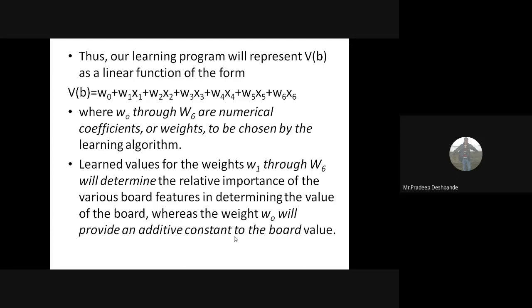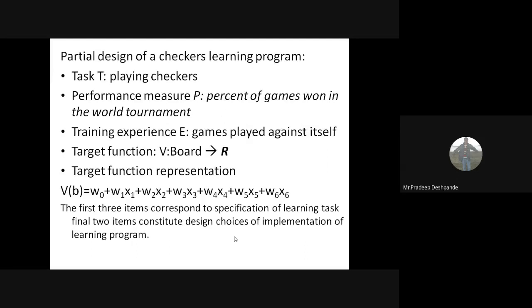So, based on these, let us design a partial design for the checkers learning program. Till now, whatever we have done, we are doing on the checkers problem only. We have finalized the task, the performance measure P, and the experience.